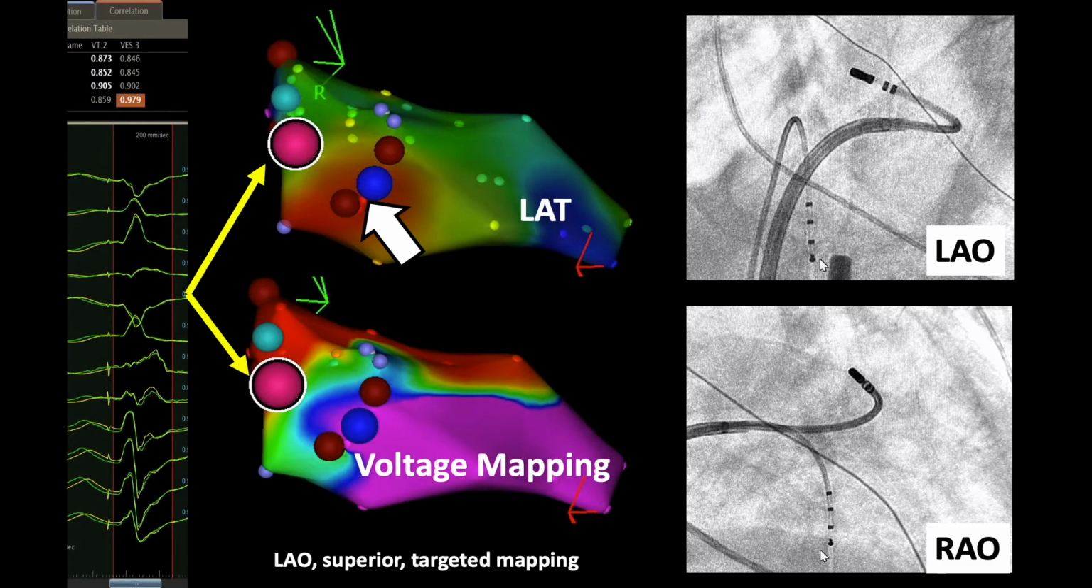Based on ECG localization, we went directly to the region of interest and performed a limited targeted mapping. The deep blue point shows the earliest activation point and the successful site for catheter ablation. The purple point shows the best pace map. On the right side, we see the successful ablation site in RAO and LAO X-ray projections.